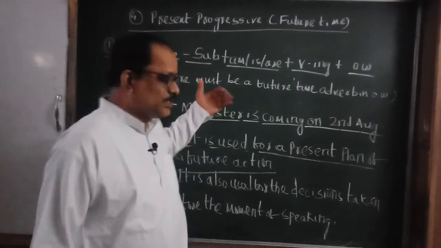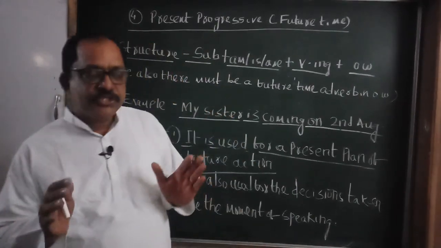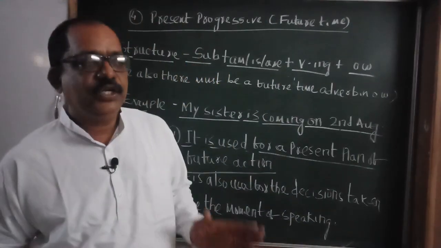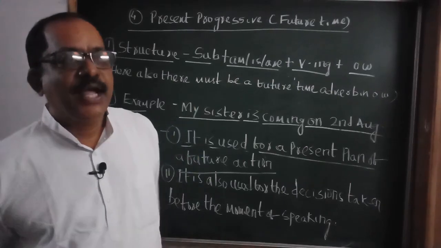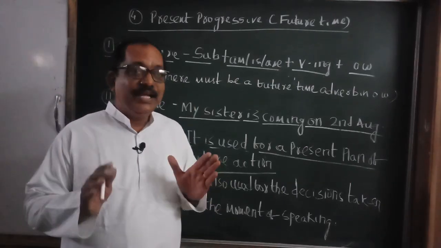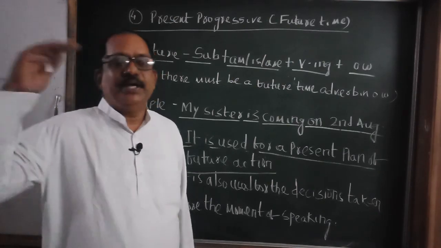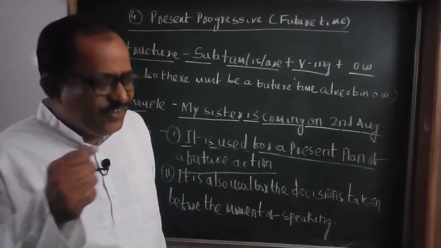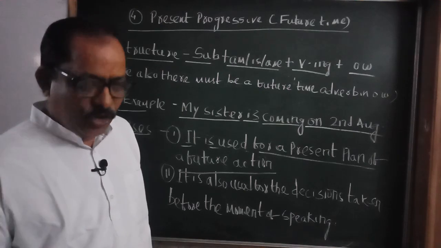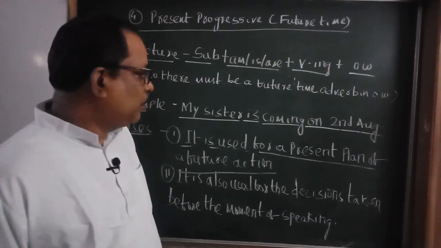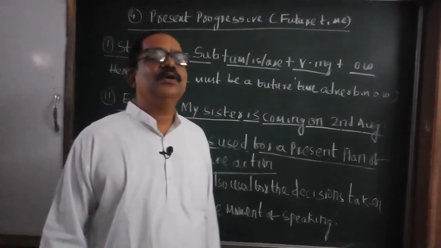I am telling you about your sister. Think that your sister is a software engineer and she lives in Bangalore. She does a job there. So she telephoned you today and told you, brother, I am coming to Berhampur on 2nd August.